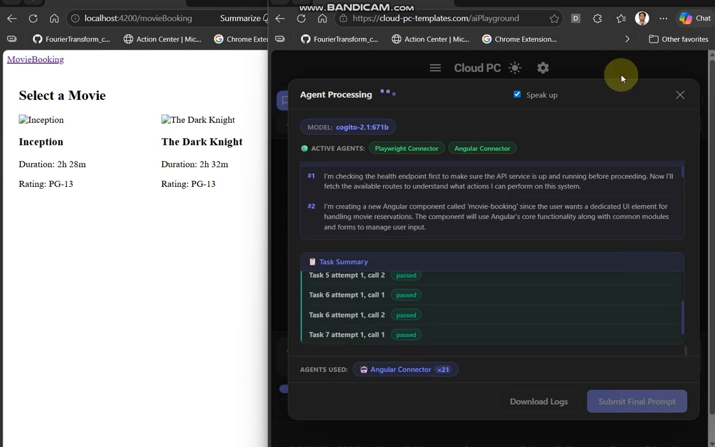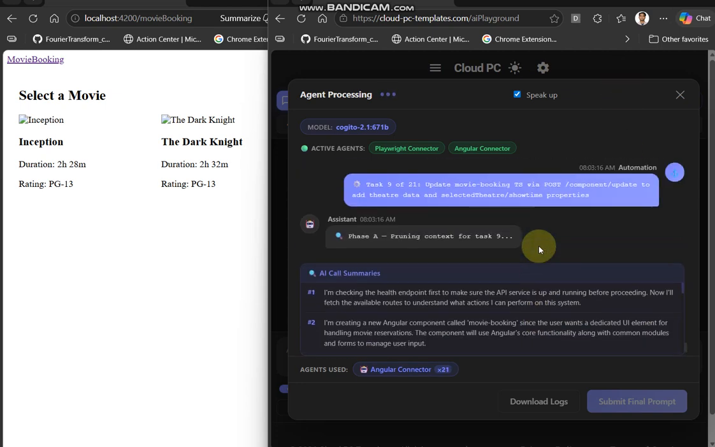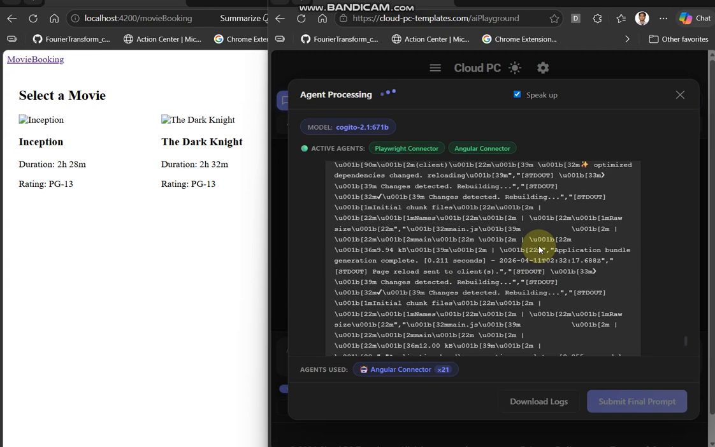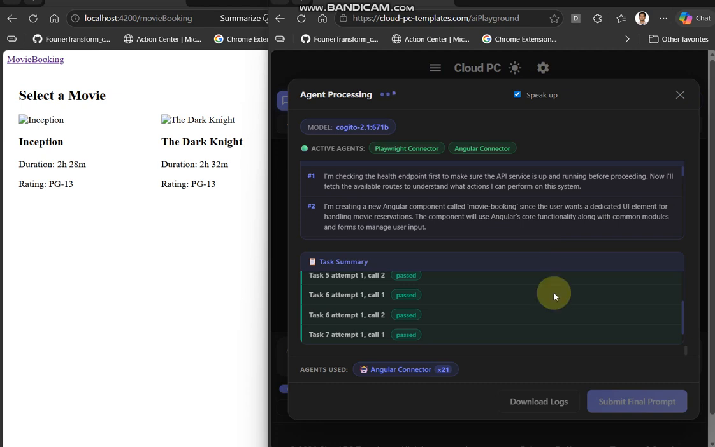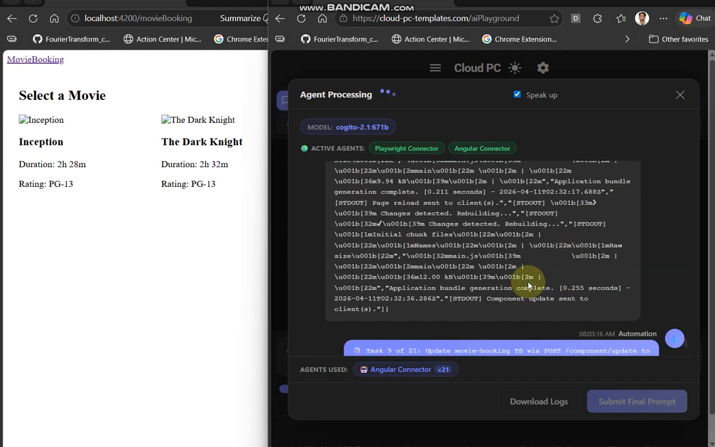Retrying task 8, attempt 2, response was not valid JSON. I'm retrieving the system logs to check for any recent errors or important events that might help me understand the current state of the system.